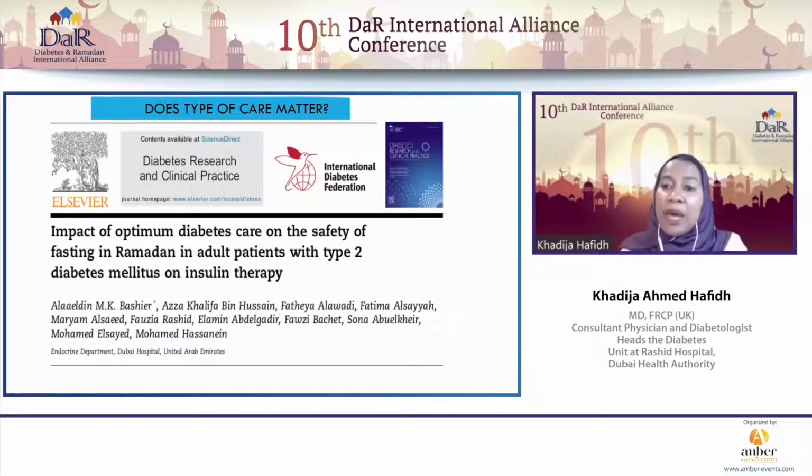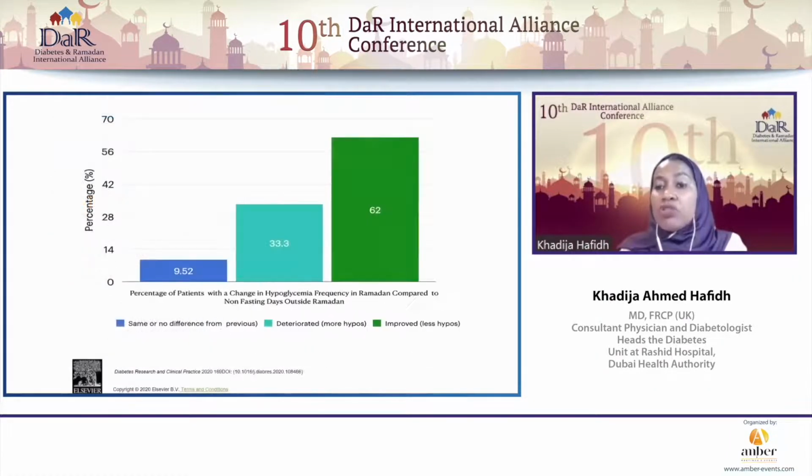And they looked at the impact of optimum diabetes care on the safety of fasting in Ramadan in adult patients with type 2 diabetes who were specifically on insulin therapy. And in fact, what they were able to show is that with optimum therapy, we are able to reduce the number of hypoglycemic events during Ramadan when compared to outside of Ramadan.